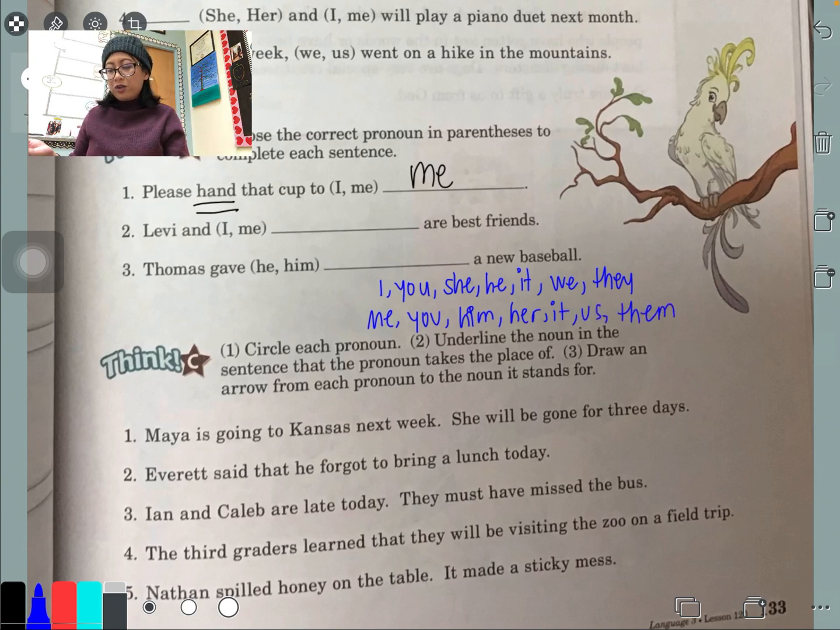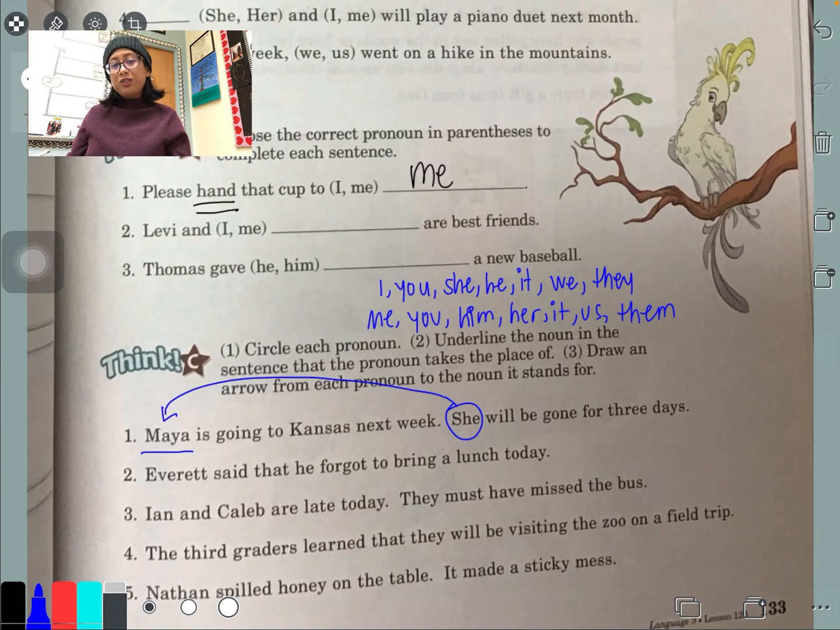So, Maya is going to Kansas next week. She will be gone for 3 days. Do you see the pronoun there in those two sentences for number 1? I see it. It is the word she. Now, who is she talking about? Who is she referring to? It's referring to Maya. So I'm going to take the word she, draw an arrow from she to Maya. Boom. And just underline Maya just to show that's the antecedent. That's the noun that she is talking about.